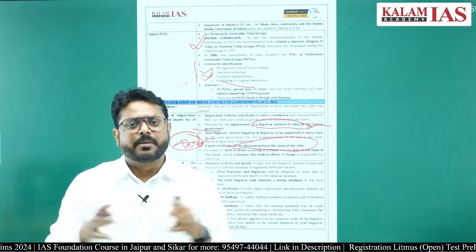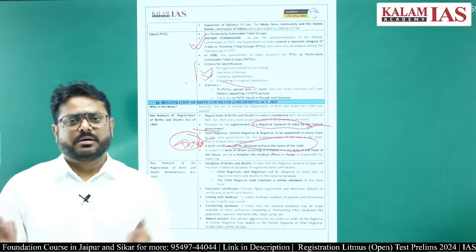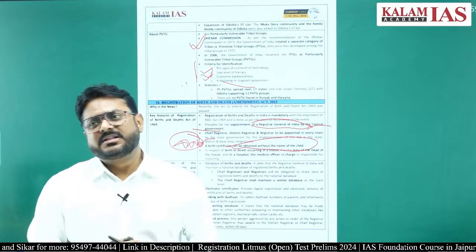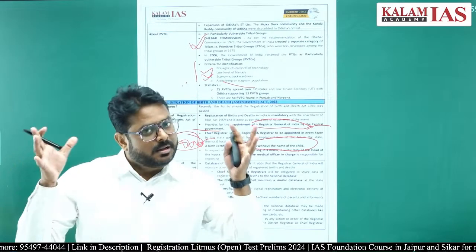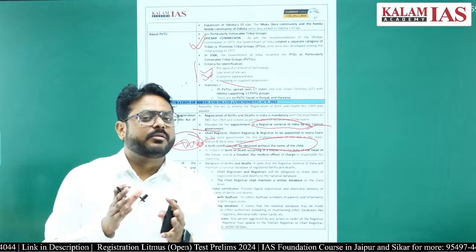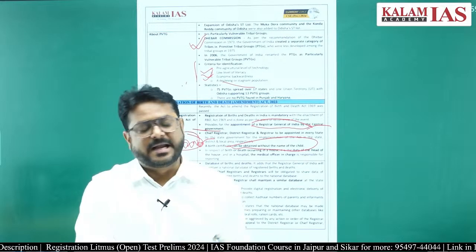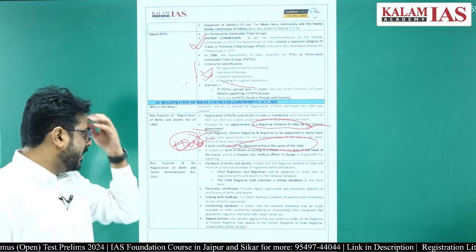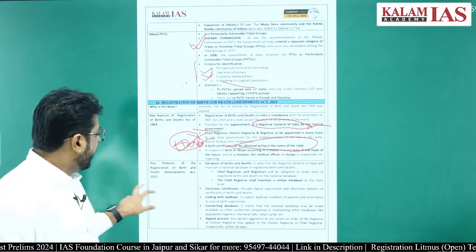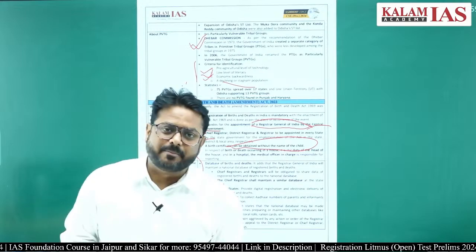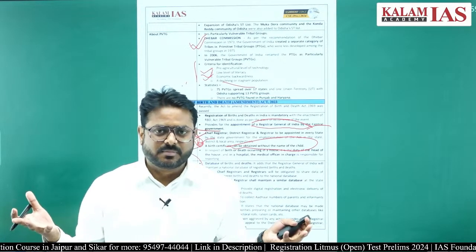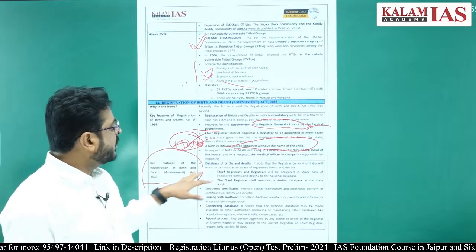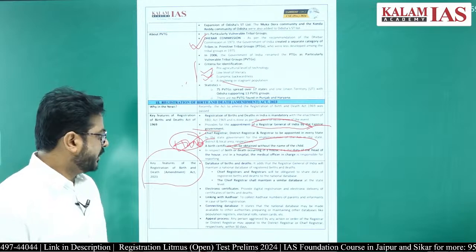Because at the time of birth, several parents do keep the name of the child, but several parents take time, right? But registration of the birth is very much necessary when the child is born. So this act has been amended. Now the Registration of Births and Deaths Act of 1969 has been amended, and with anything amended at this point of time, what will there be? There will be digitization, computerization. So a database of deaths and births will be made.